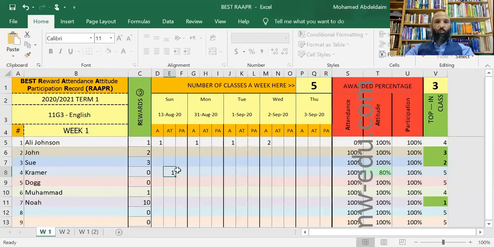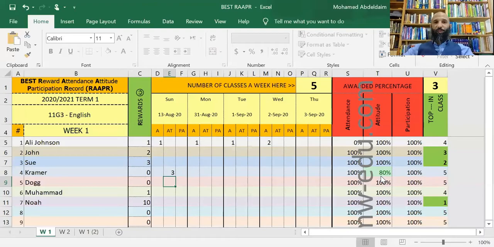So maybe you don't want to pick on a student and just deduct only 1 mark from him. But Kramer is a really stubborn, mischievous student, and he made 3 mistakes. So you give him 3 now. You will notice that this has not changed. It's still 80%. Why? Because the maximum you can take from a student for any given day is 20%, because there are 4 more days in a week, and if he does well in all of them, he misbehaves for only 1 day, and we take only 20% of his mark.